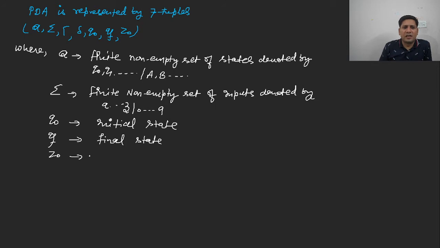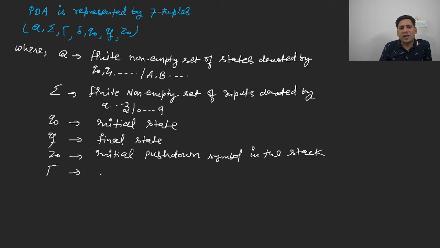Z naught is the initial push down symbol in the stack. It is the first symbol in the stack, or you can call it the initial push down symbol in the stack. And then you have gamma. What does gamma represent? Gamma represents the set of stack symbols.